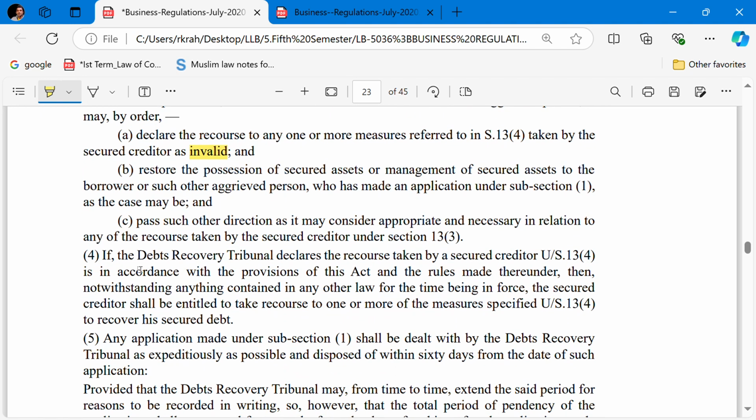So subsection 4: if the DRT declares the recourse taken by the secured creditor under section 13 clause 4 to be in accordance with the provisions of the Act and the rules made under it, then notwithstanding anything contained in any other law for the time being in force, the secured creditor shall be entitled to take recourse to one or more measures specified under it to recover the debt.